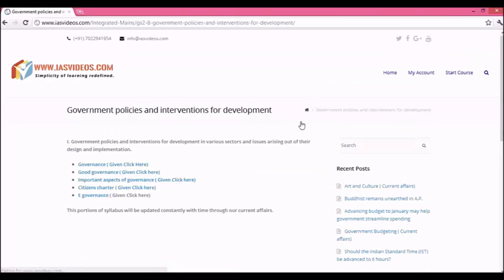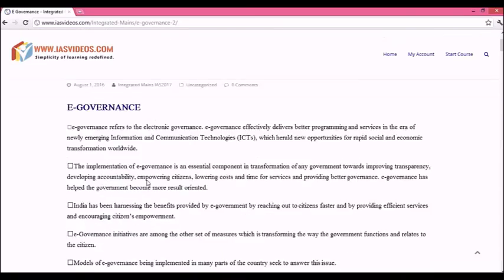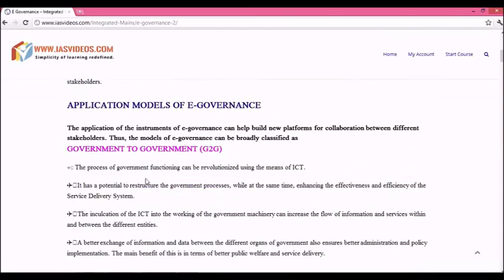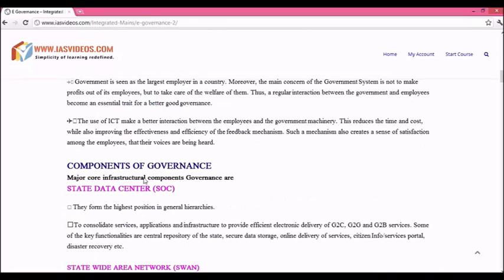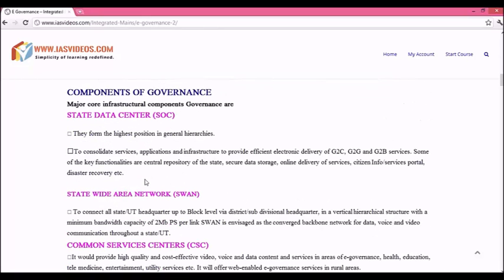Now let us take a look at our government policies and interventions for development. Static portion will throw light on these topics because a basic understanding of any of these topics is vital to build your answer very well. The contents will be displayed like this. You can read here or you can take the printout.